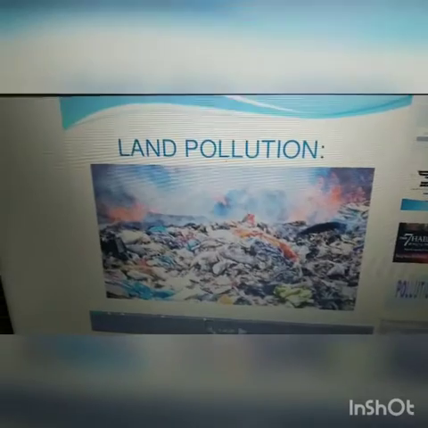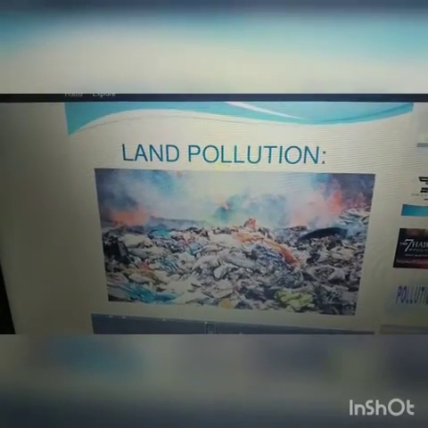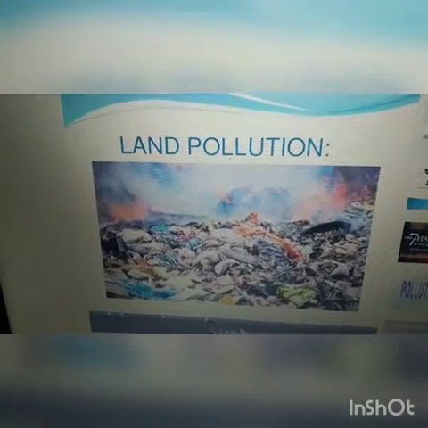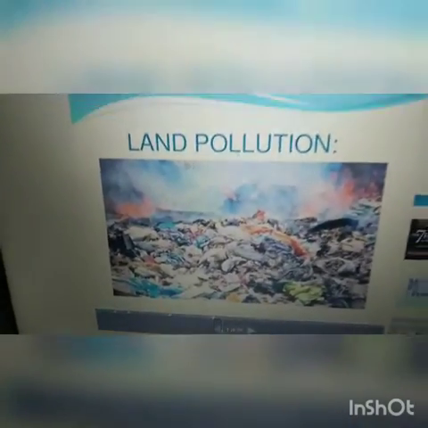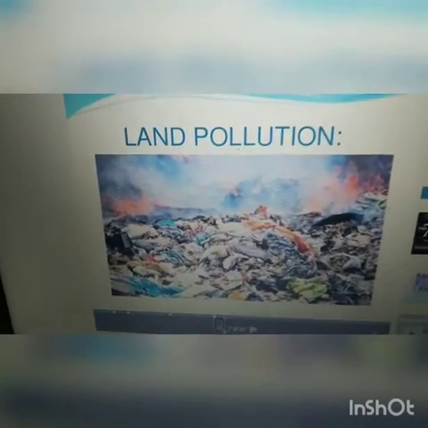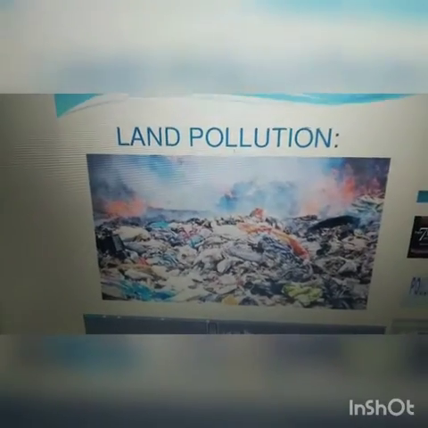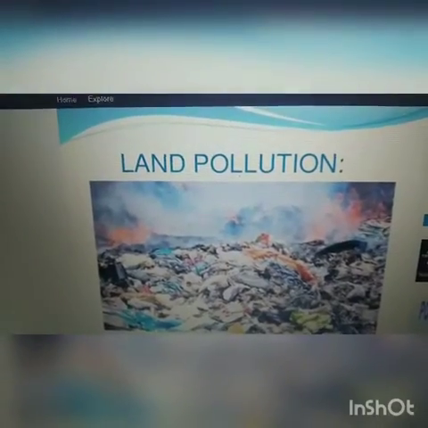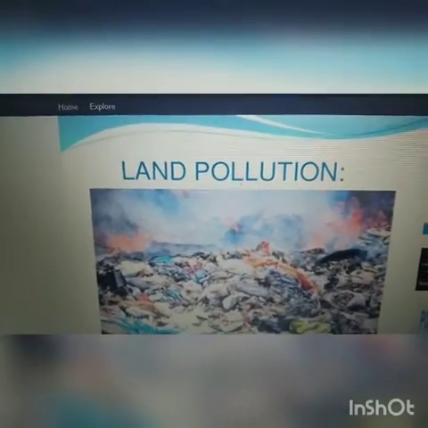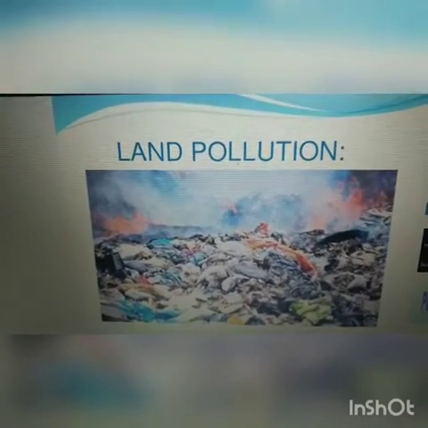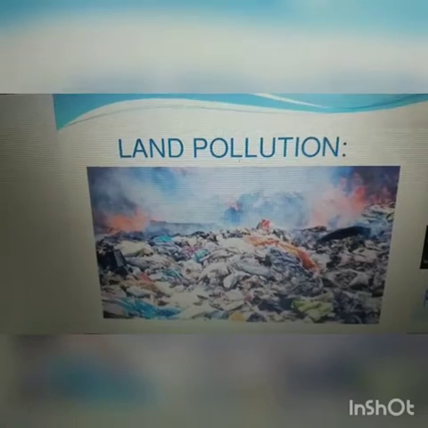Are you seeing the picture? This often occurs when waste is not disposed of properly, which affects the quality of the soil. So how to prevent land pollution? We should plant more trees. Trees keep the soil firm and will not allow harmful things to get mixed with the soil easily. Waste should be disposed of properly. What not to do: we should not throw waste at any place, as harmful waste can harm the soil and make it infertile. We should not destroy forests also.